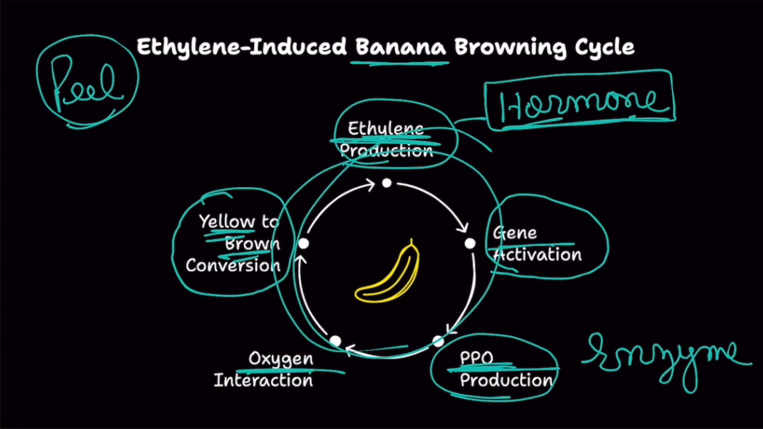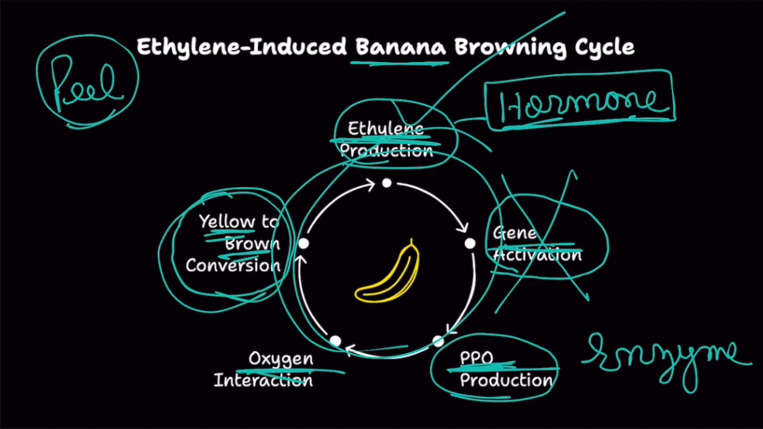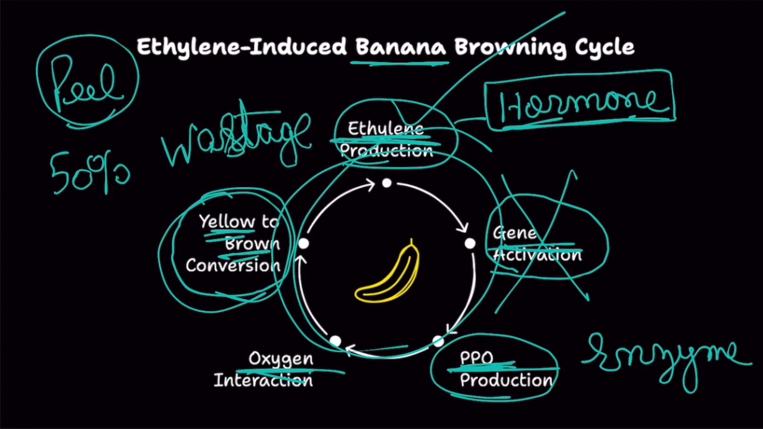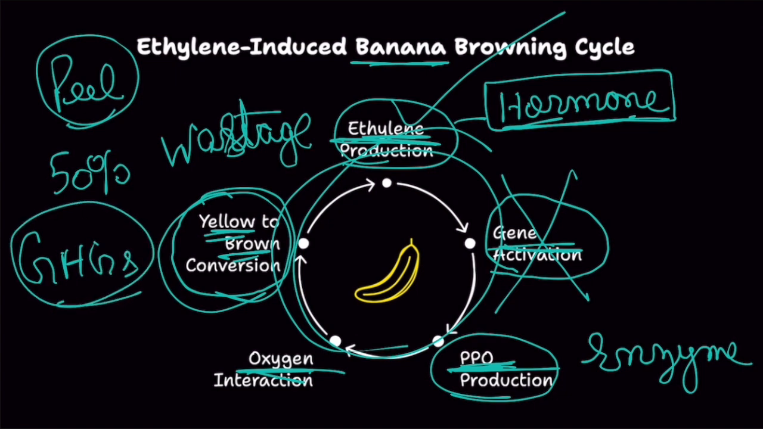So what has this company done? This company has basically deactivated these genes. So ethylene will be produced, but it won't activate the genes which produce PPO, which, after interacting with oxygen, make your banana brown. This is the purpose, and this would really help in containing this 50% wastage, and would also help in our fight against global warming because it would reduce greenhouse gas emissions. So, this is the advantage, and this is the science behind this.